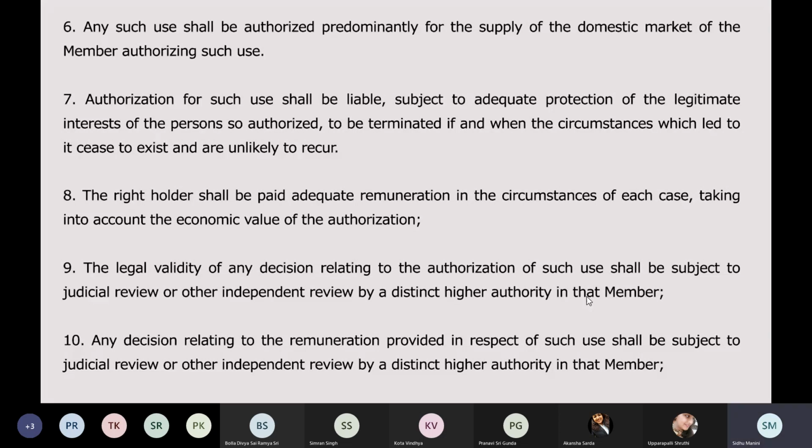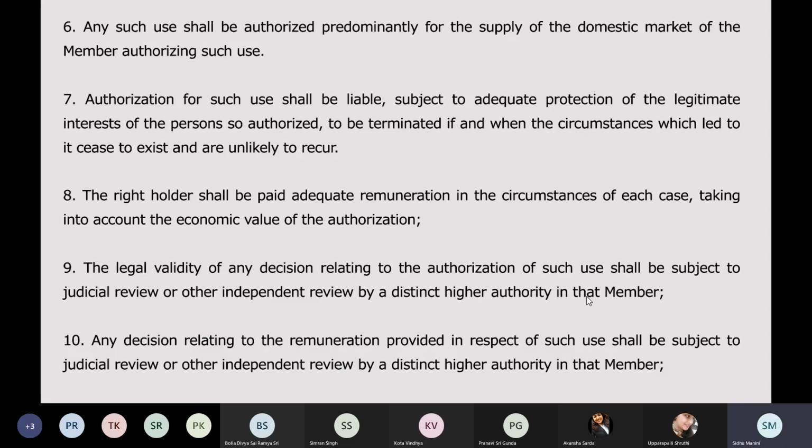Ninth point, the legal validity of any decision relating to the authorization of such use shall be subject to judicial review or other independent review by a distinct higher authority in that member. So if you are giving authorization to somebody, the validity of it can be determined by judicial review or other independent review by whatever judicial authority is there in that member country. So there is no unfettered discretion given to any authority. It will be subject to scrutiny by the judiciary of your country.